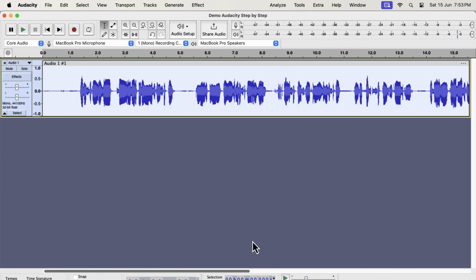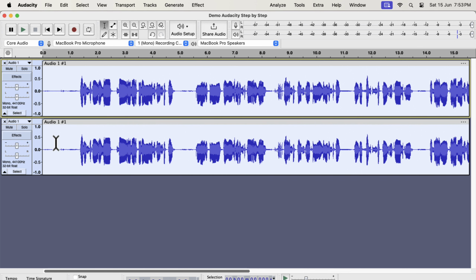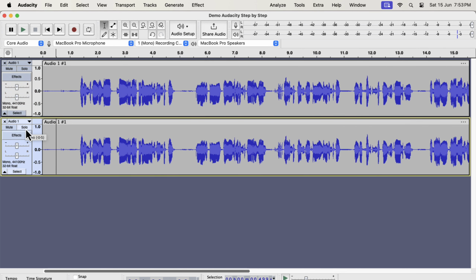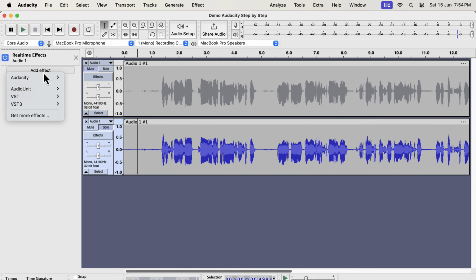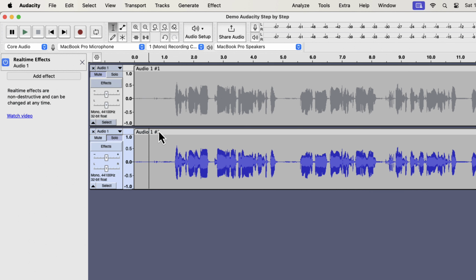I will use one of the plugins and check the audio quality. I will make a duplicate of the track. Later, we will compare the audio quality before and after noise reduction. I will add that plugin to the second track. I will use real-time effects to apply the plugin. I could have used the plugin as a regular effect, but I am just showing you another way of using it. I will use the Supertone Clear plugin.